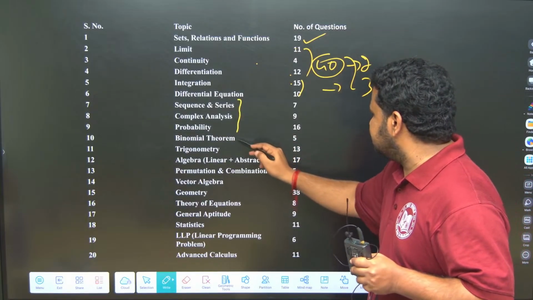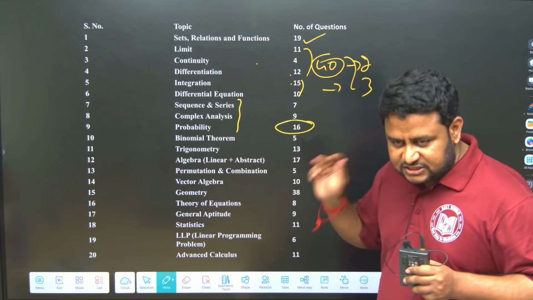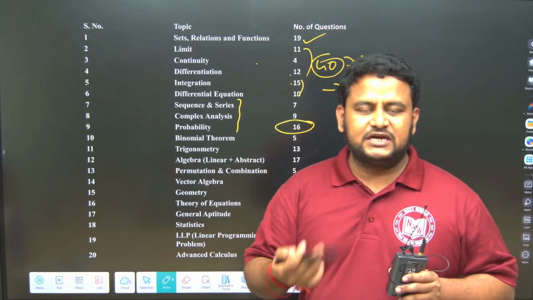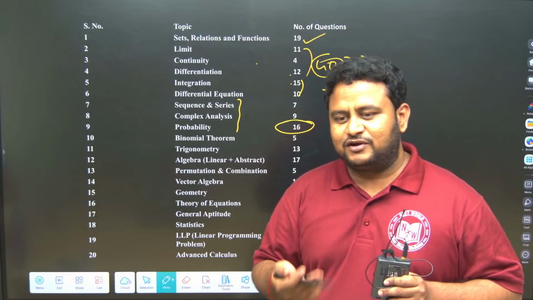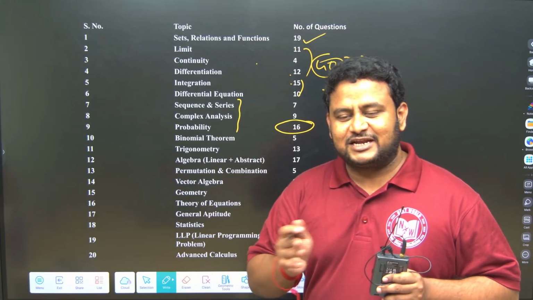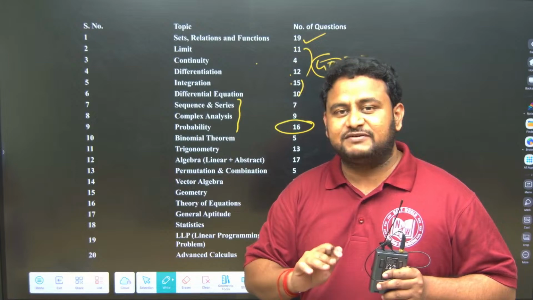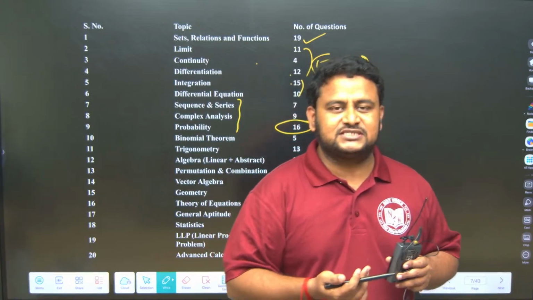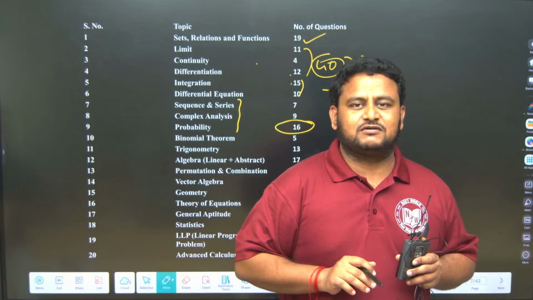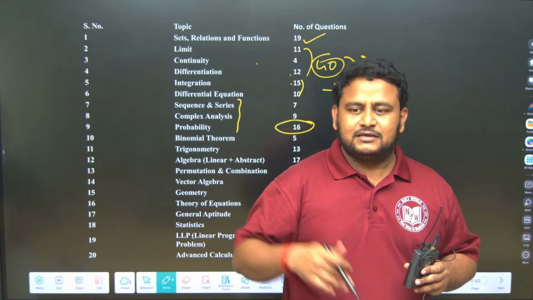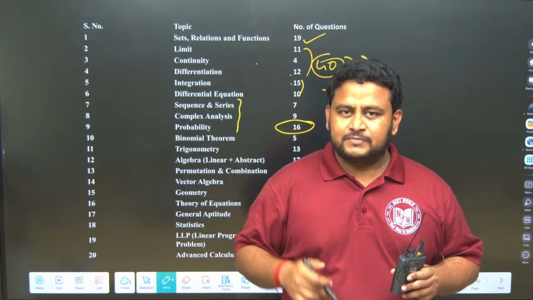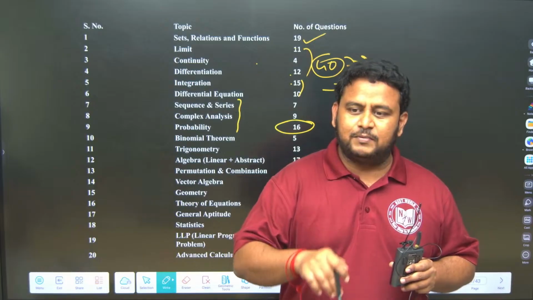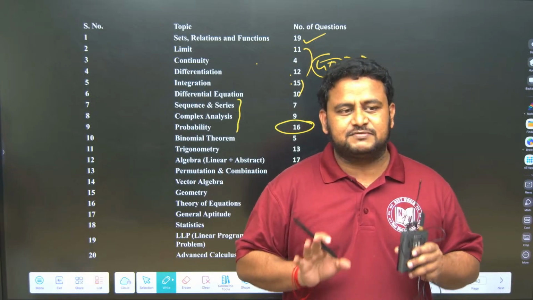Sequence and series, complex analysis, probability. This chapter definitely you should read in depth, because if you don't know probability, you will definitely get it wrong. Why? Because there are confusing things in the questions asked in probability. They will ask a question in such a way that you will not be able to understand the question, but if your concepts are clear, you will understand it. That is why knowing probability in the right way, with proper concepts, is very important.